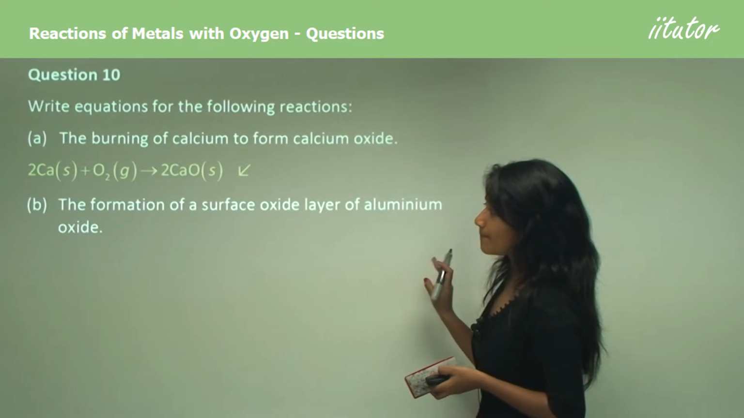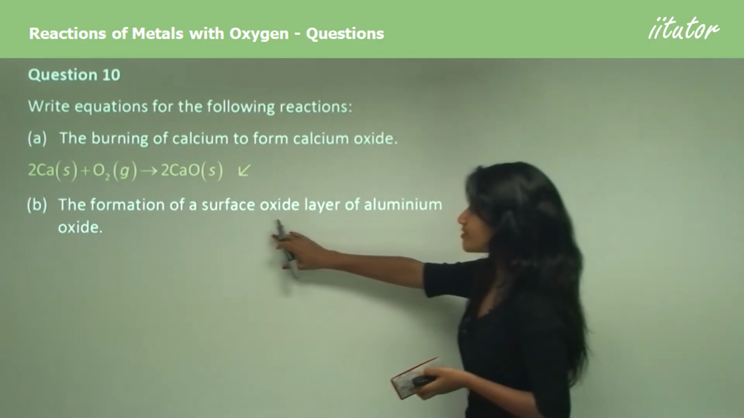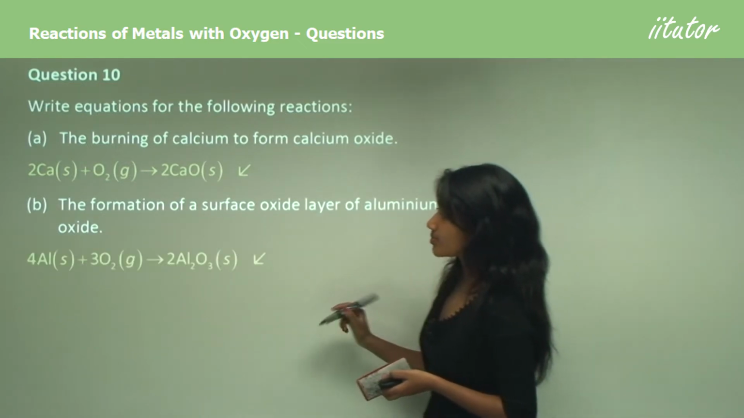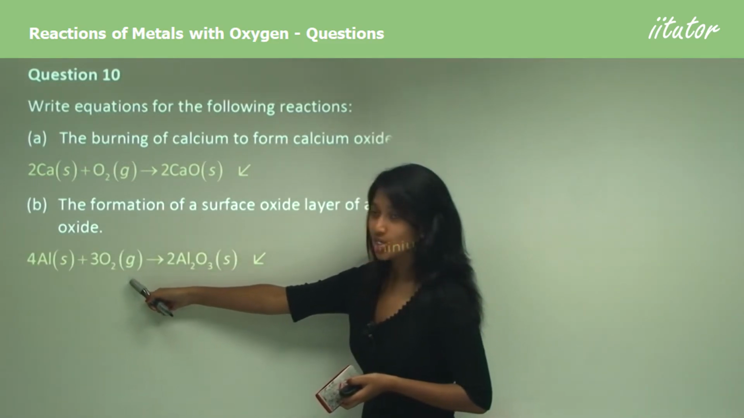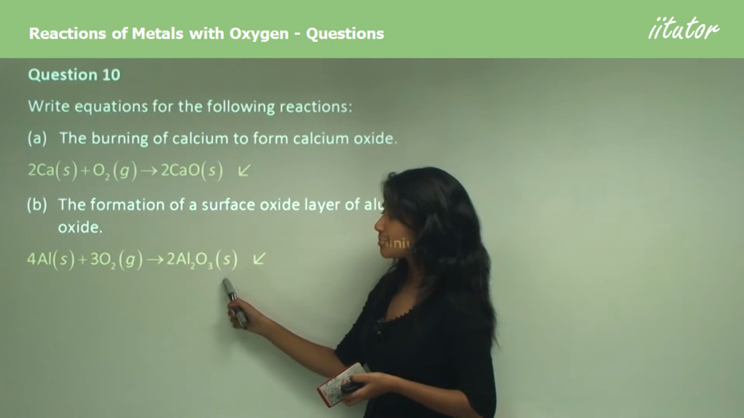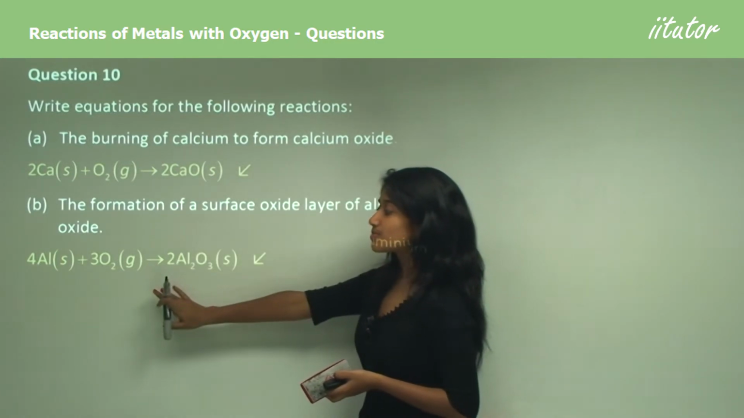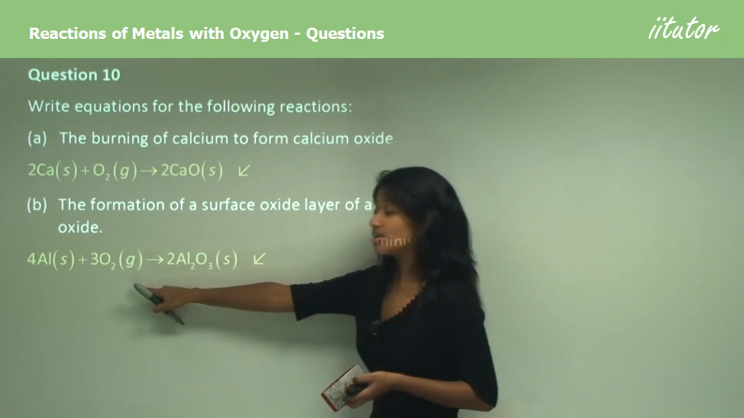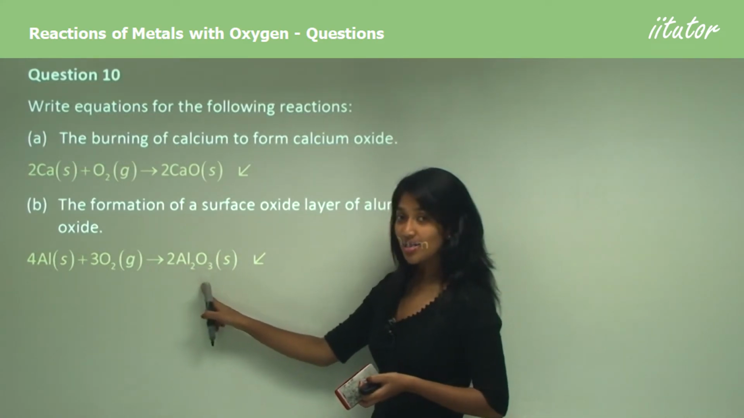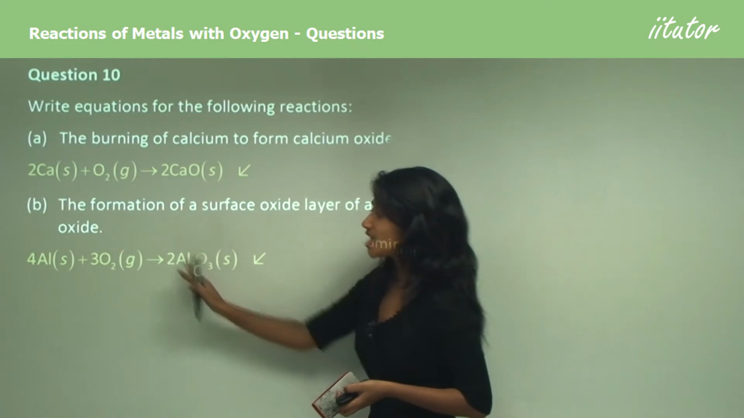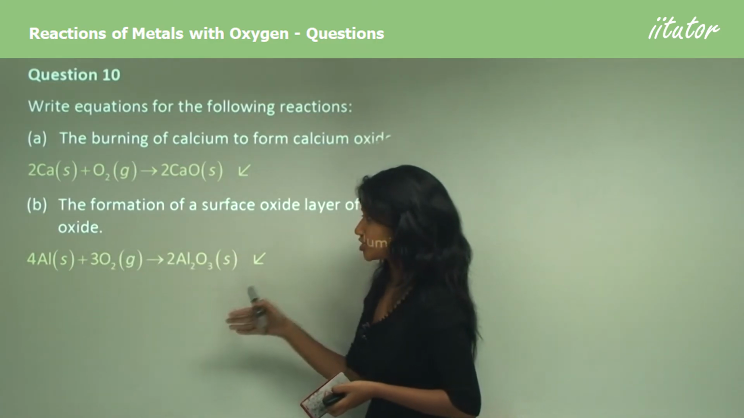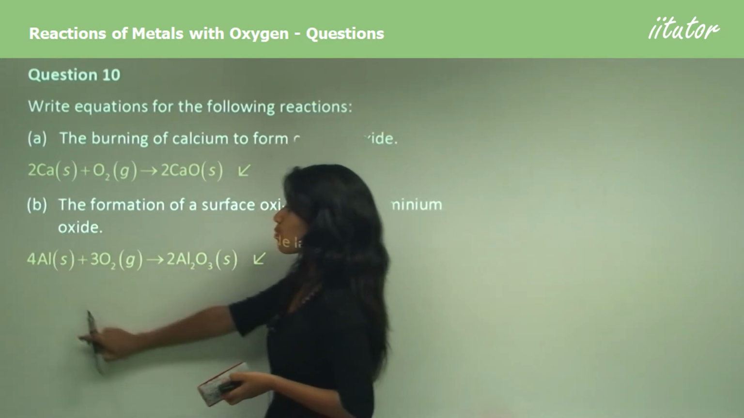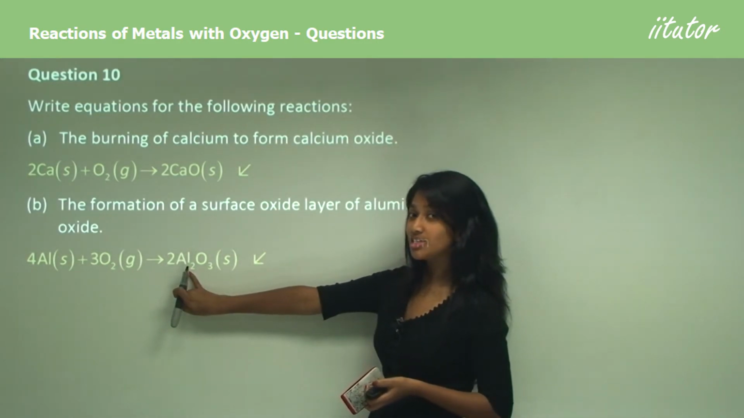Now moving to part B, the formation of a surface oxide layer of aluminium oxide. Again we have aluminium reacting with oxygen to form aluminium oxide. Now this must be easy for you now. We have solid aluminium reacting with gas, the oxygen gas, to form solid aluminium oxide. Again you have to balance your equation. So you would go about balancing your aluminiums first. You have one aluminium here, you have two aluminiums here.